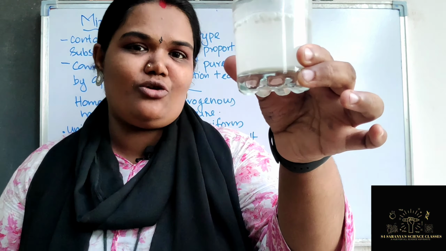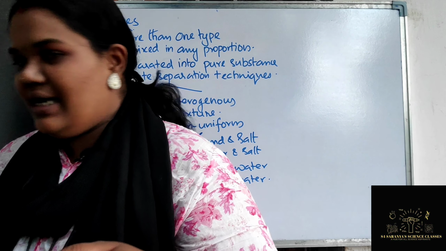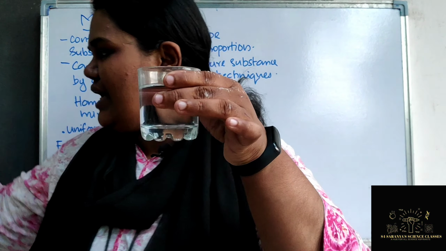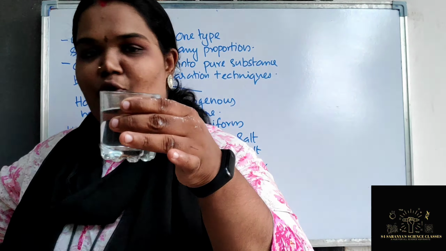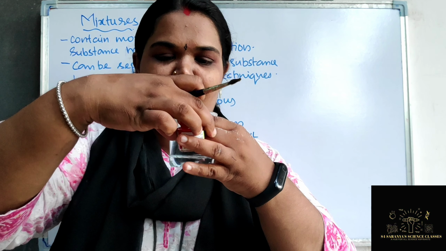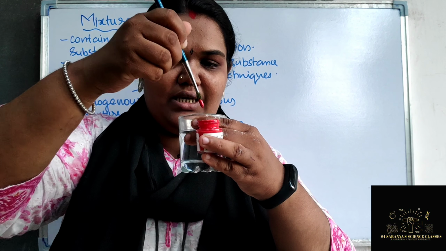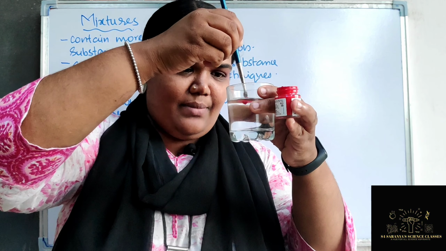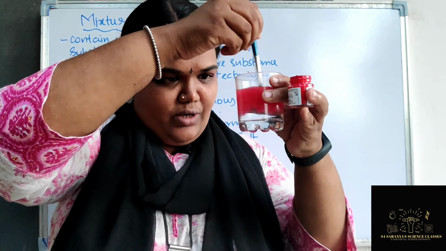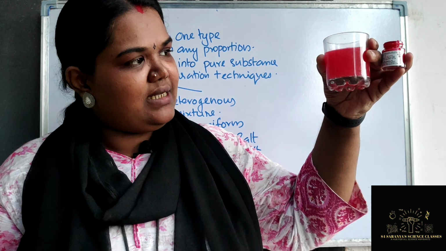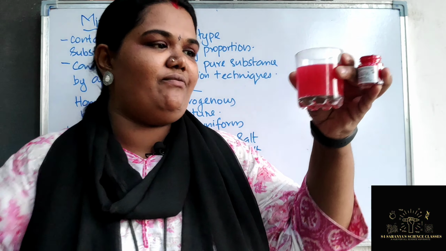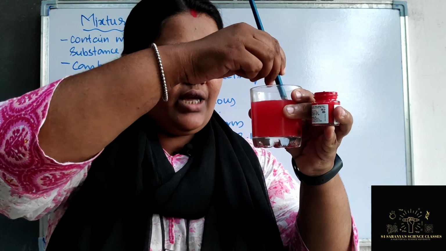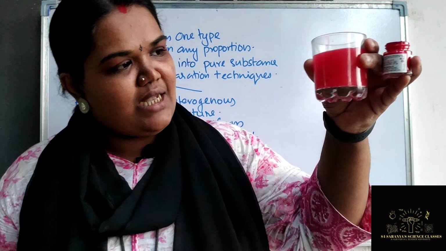Now I am going to take another glass of water in which I am going to add some color. You can see that I am taking a drop of acrylic color, any color you can use, and I am adding it in this. You can see that this color is uniformly mixing everywhere, right?